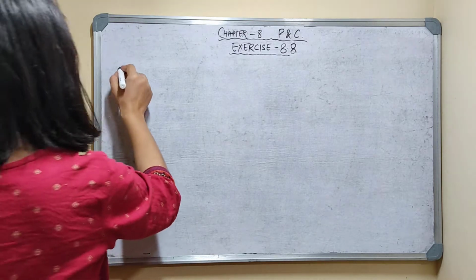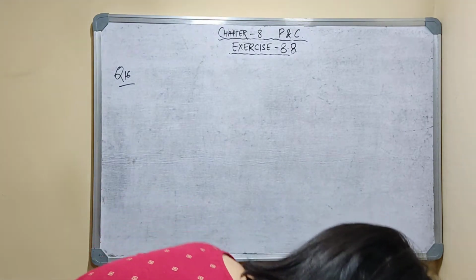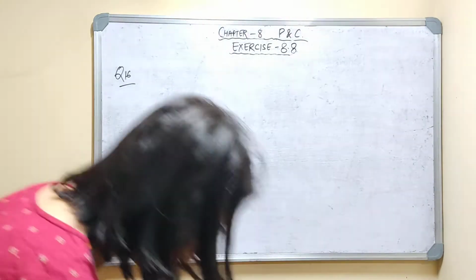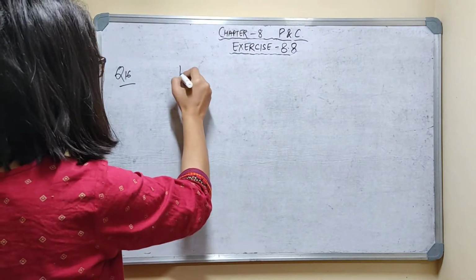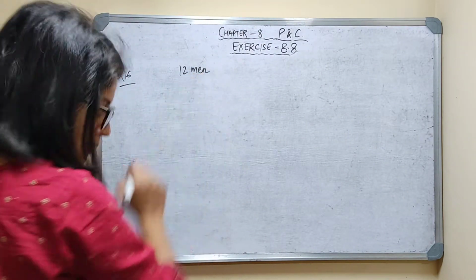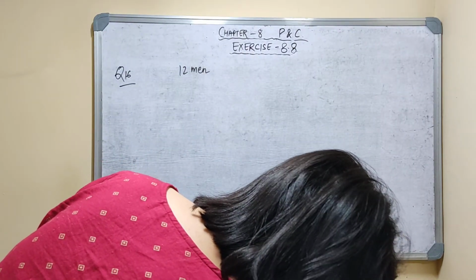Question number 16. They're asking, the crew of an 8-oar boat is to be chosen from 12 men, of whom 3 can row on the stroke side only.